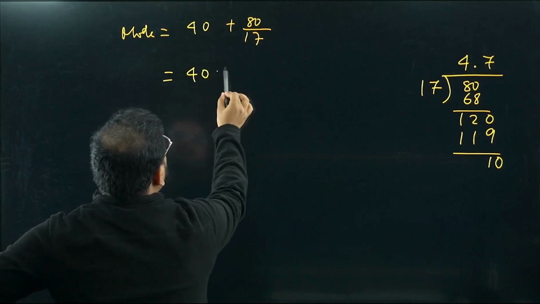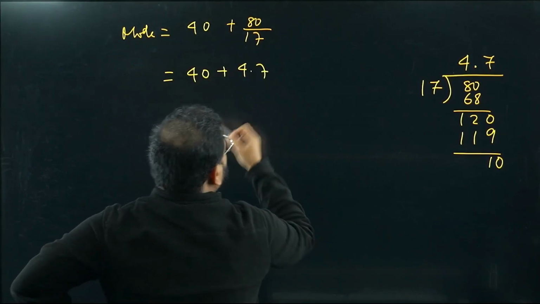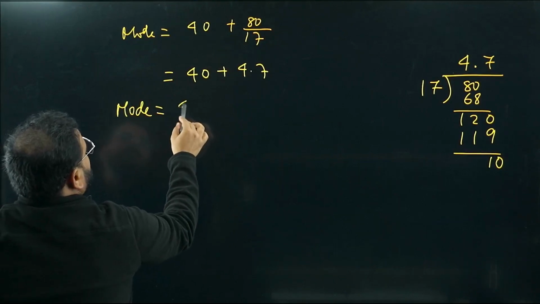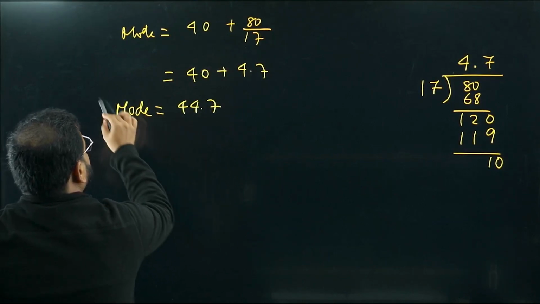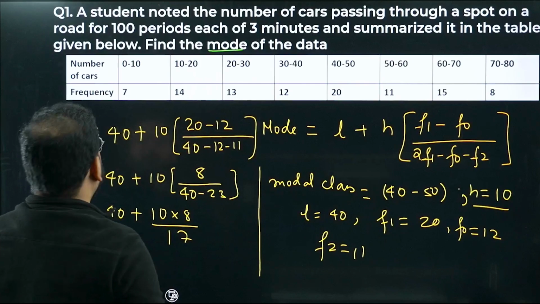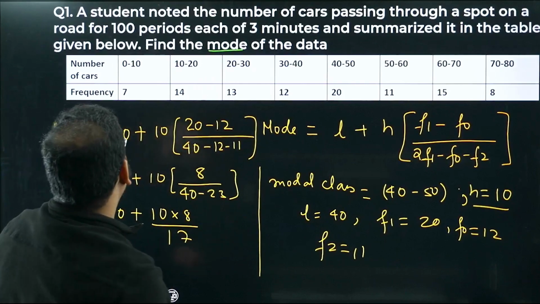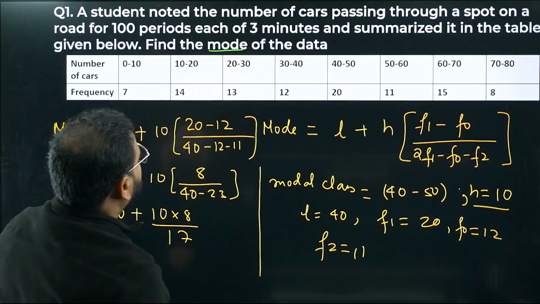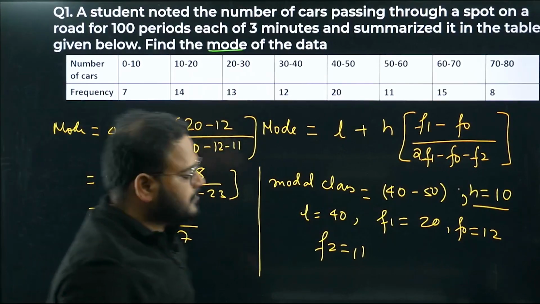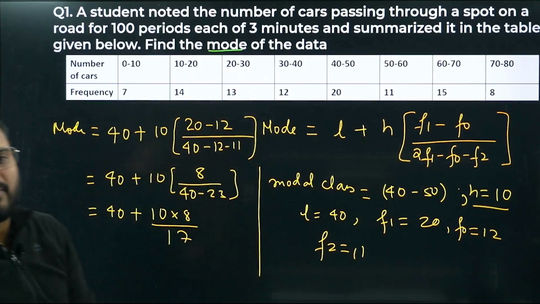40 plus 4.7. This is good enough for us. So my mode value for this given data is coming as 44.7. Have a look. Yeah. So 44.7 is the mode. Is the mode, sir. Yeah. Please have a look from the beginning.